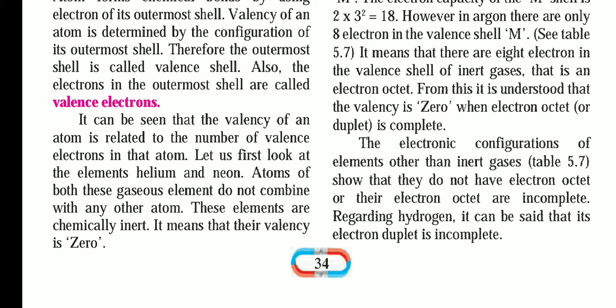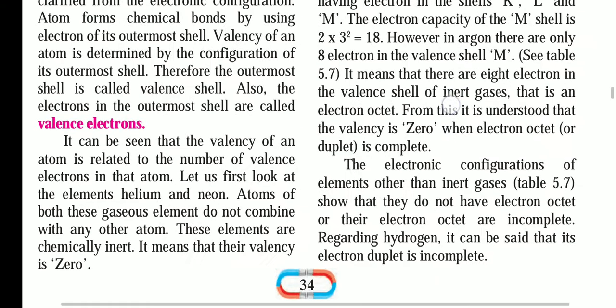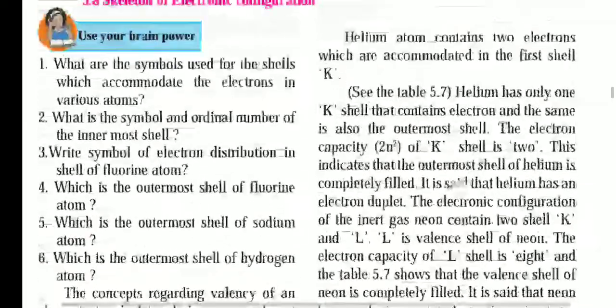And if the outermost shell is totally filled, like in helium, where the outermost shell has 2 electrons, that's why it cannot combine with any other chemical, because its outermost shell is totally filled. If the outermost shell is not filled, then it will chemically combine with other chemicals, so a chemical bond is created.